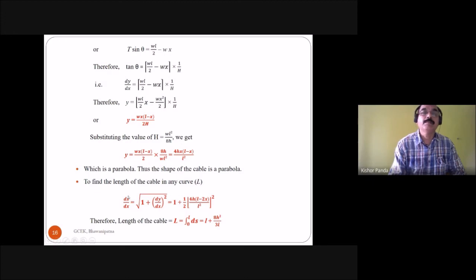And the shape of the cable is parabola, and this is the equation y is equal to 4hx into L minus x divided by L square. Using this equation, you can find out the slope at any point in the cable. Because this is the tan theta value, you can find out the angle of the cable: theta is equal to tan inverse of WL by 2 minus WX into 1 by H.